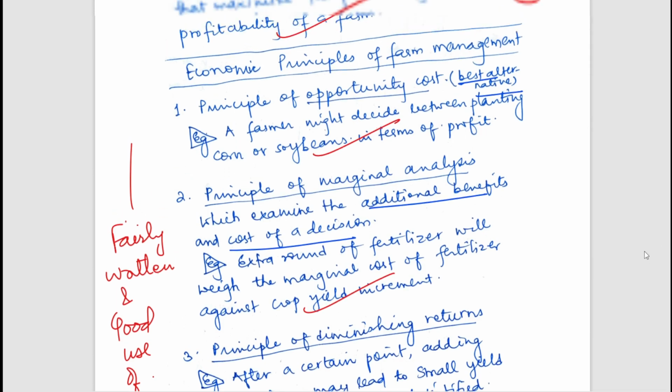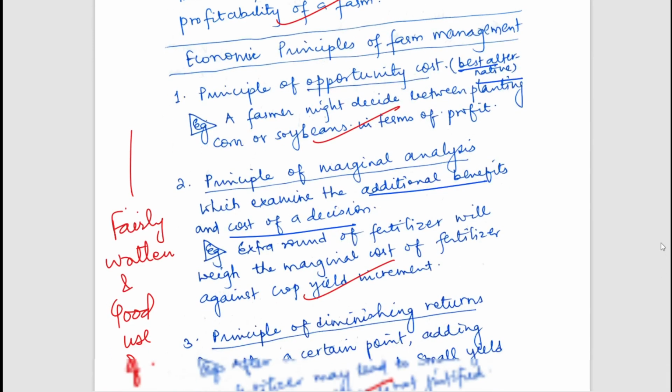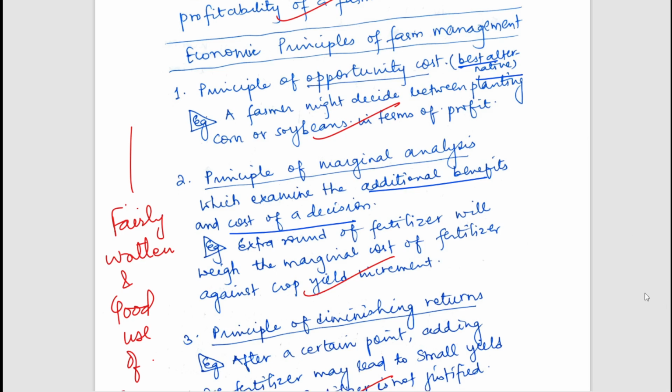You can see here what I like about this one. Because it was a 10 marker question and there are a certain number of principles, instead of describing too much and focusing too much on one principle, the student has just mentioned fair examples and properly analyzed all the principles with the help of examples. So that makes the answer better.